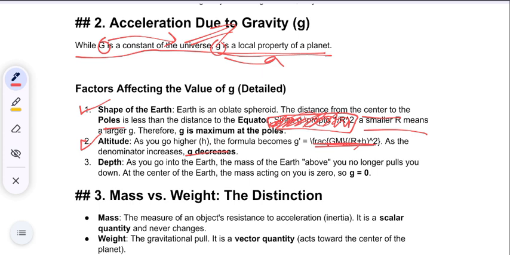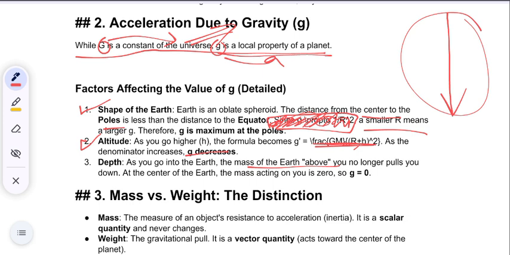Depth, as you go into the earth, for example, this is earth and you are here, going to a depth of earth. The mass of the earth above you no longer pulls you down.